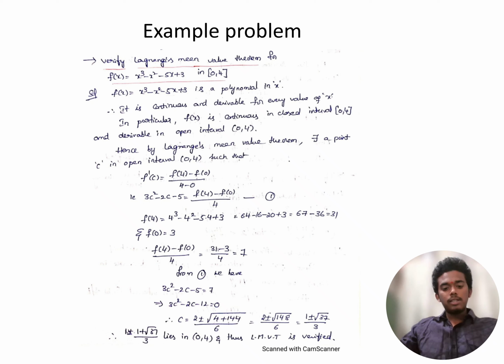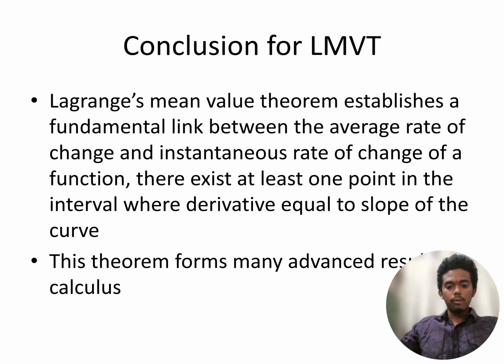That implies 3c² - 2c - 12 = 0. And therefore, c = (2 ± √(4 + 144))/6 = (2 ± √148)/6, which equals (1 ± √37)/3. Therefore, (1 + √37)/3 lies in (0, 4) and LMVT is proved.